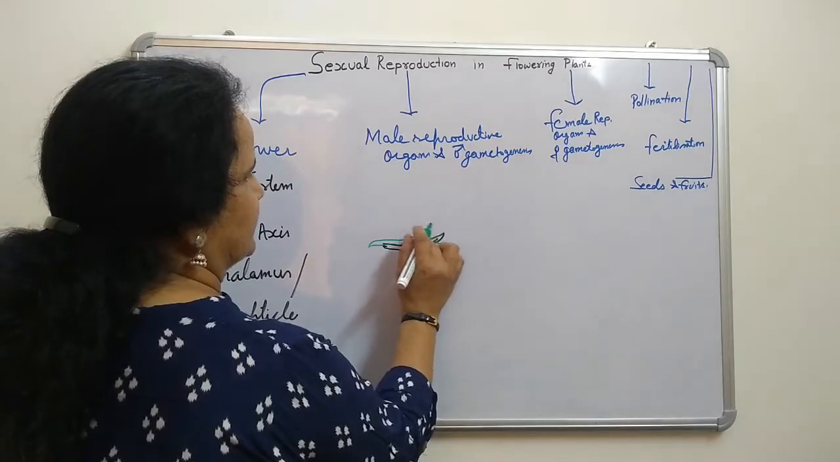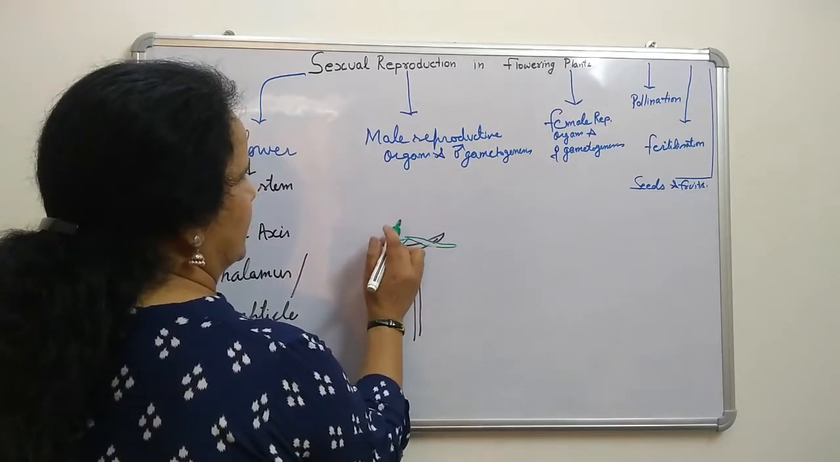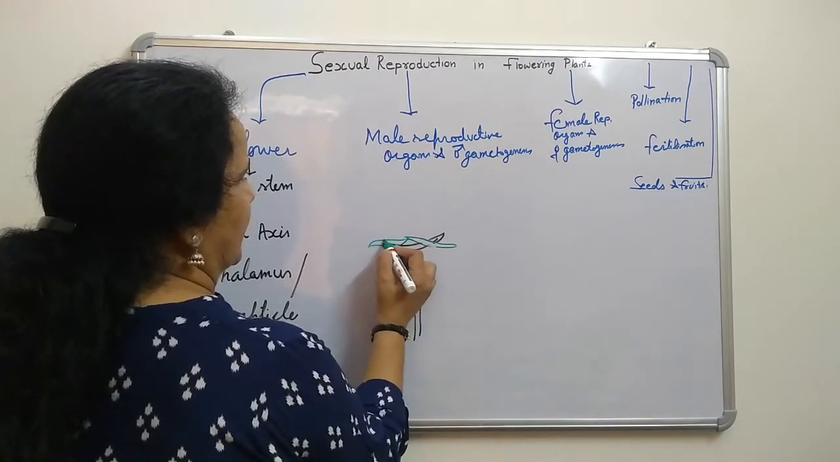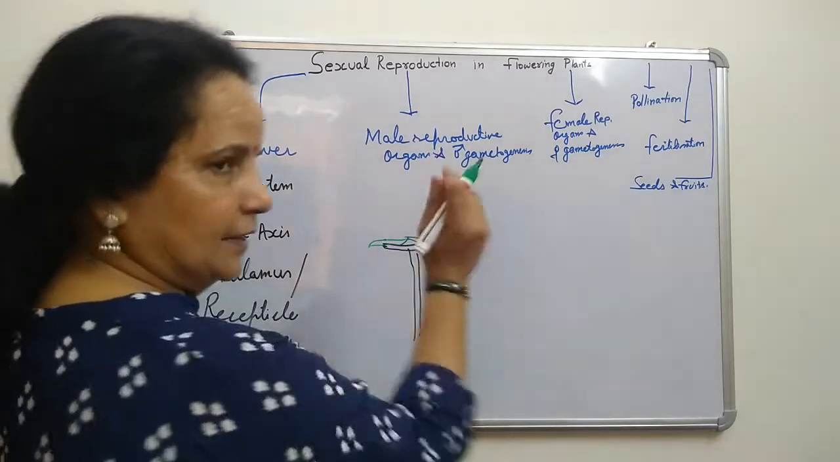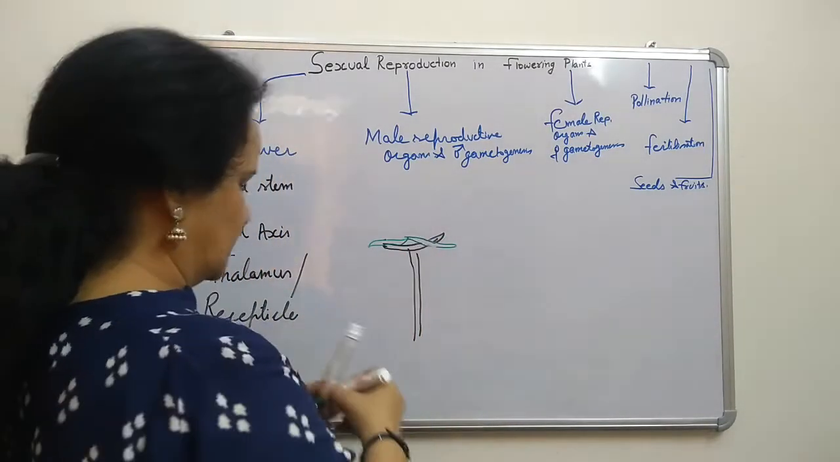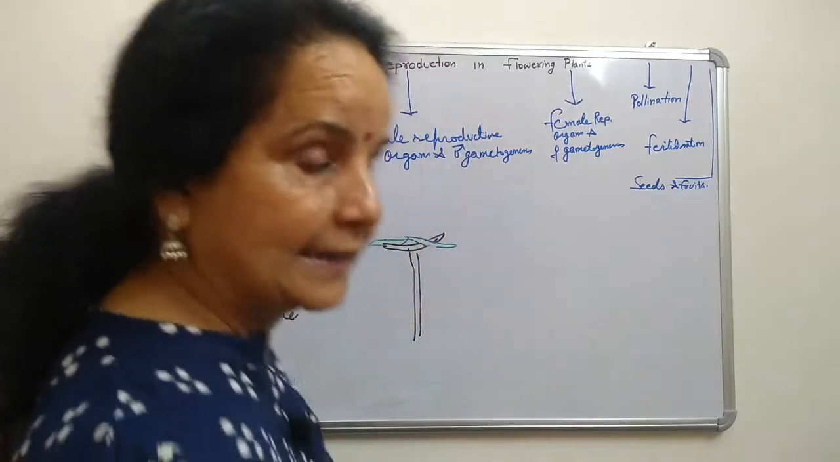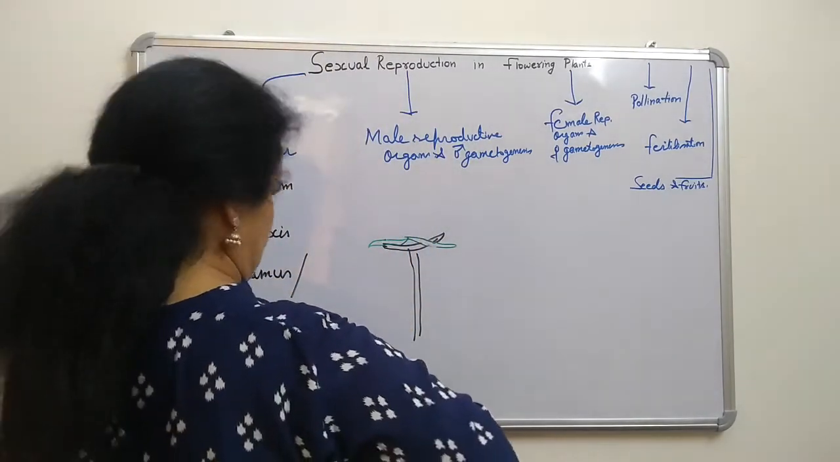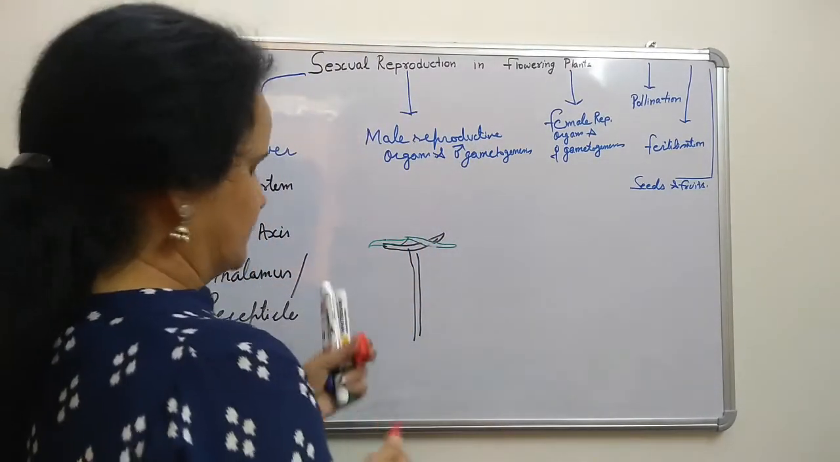They are green. Sepals are in green color, right? And now I'm only taking two; a number of sepals are there. Just after that we have petals, sepals and then petals.